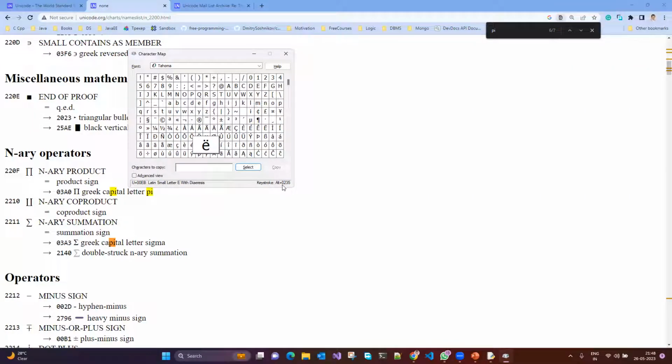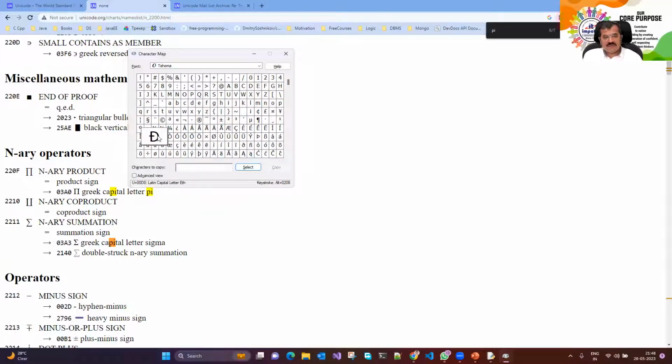Okay, one minute. For any symbol that we select, you will always find this number. Can you see this U plus something? That was the Unicode value. That means we take this particular symbol, and its Unicode value is 01610, whatever it is. Likewise, for each one you will also get a Unicode Latin character keystroke.